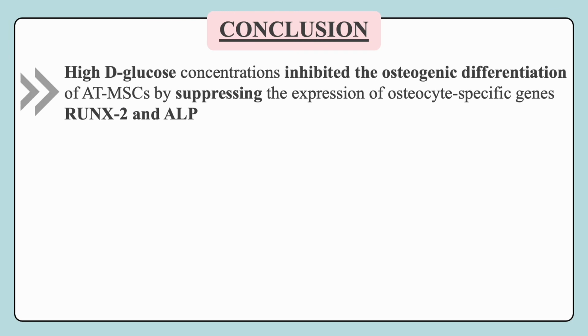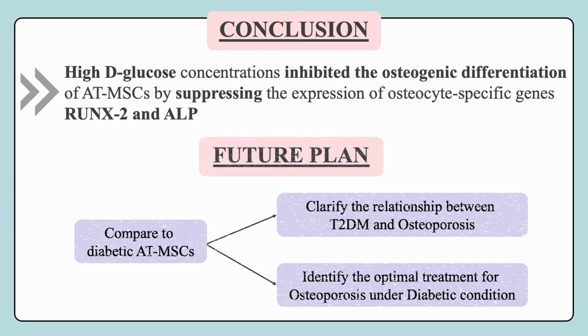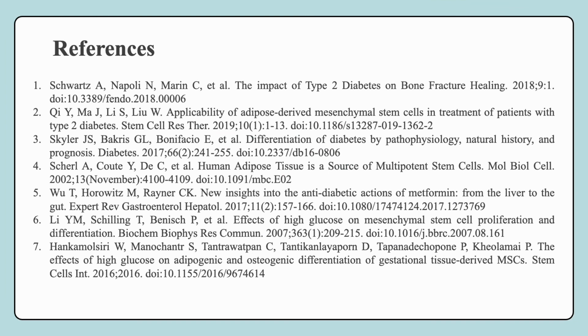Therefore, our study concludes that high D-glucose concentrations inhibited the osteogenic differentiation of HMSCs by suppressing the expression of osteocyte-specific genes RUNX2 and ALP. In the future, we plan to compare the osteogenic differentiation potential of HMSCs between healthy patients and diabetic patients to deeply understand the relationship between T2DM and osteoporosis, as well as identify the optimal treatment for osteoporosis under diabetic conditions. These are references that we use for our study.